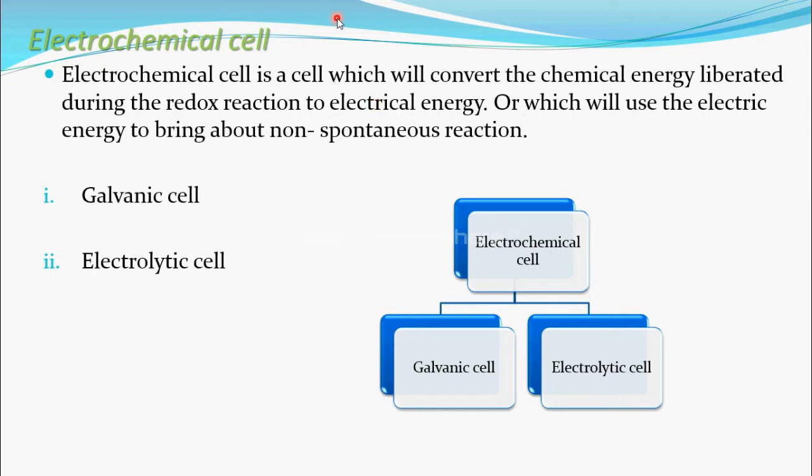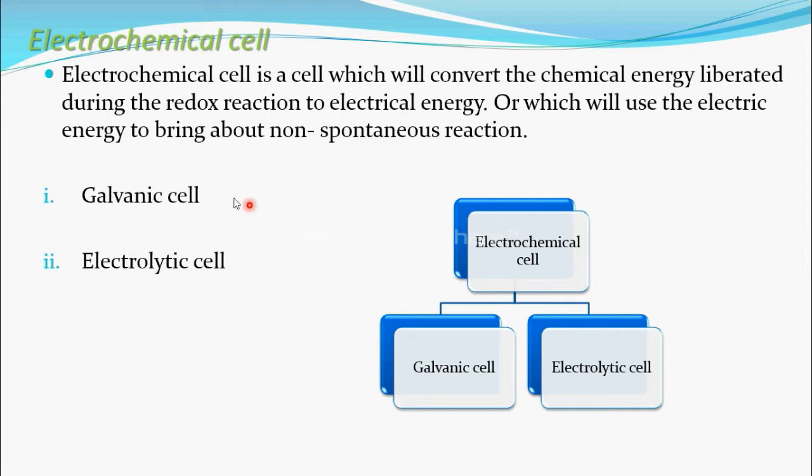Now I think you understand this galvanic cell. What it will do, it will produce electrical energy from chemical reaction. What this electrolytic cell will do, electrolytic cell will use the electrical energy to bring about non-spontaneous reaction. The reaction needs some external energy. That external energy it will use is electrical energy.